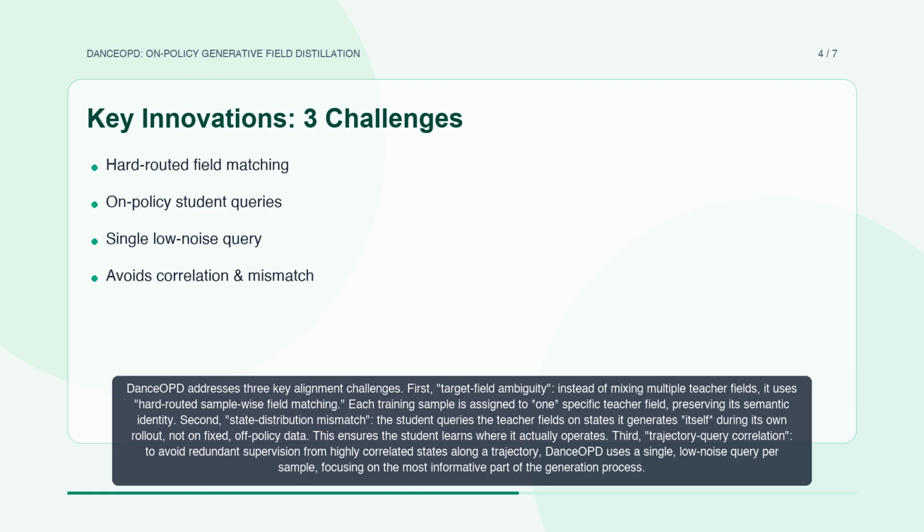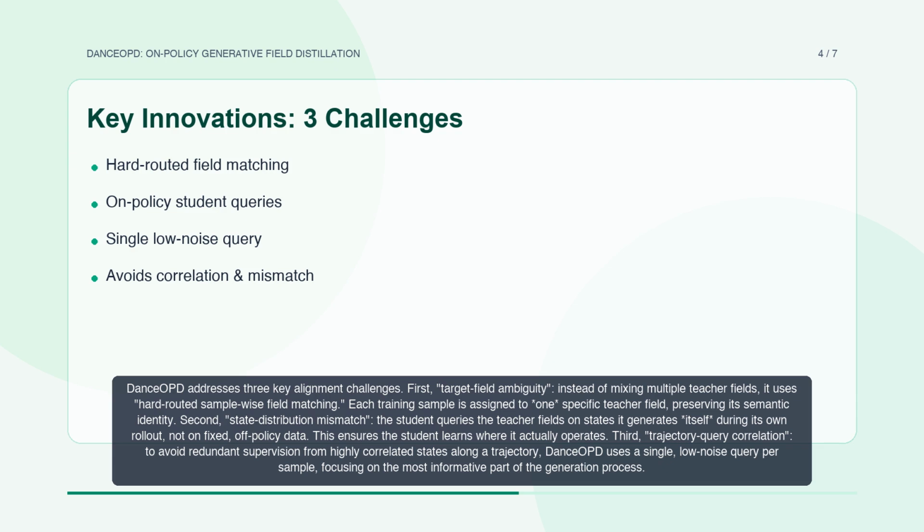DanceOPD addresses 3 key alignment challenges. First, target field ambiguity. Instead of mixing multiple teacher fields, it uses hard-routed sample-wise field matching. Each training sample is assigned to one specific teacher field, preserving its semantic identity. Second, state distribution mismatch.